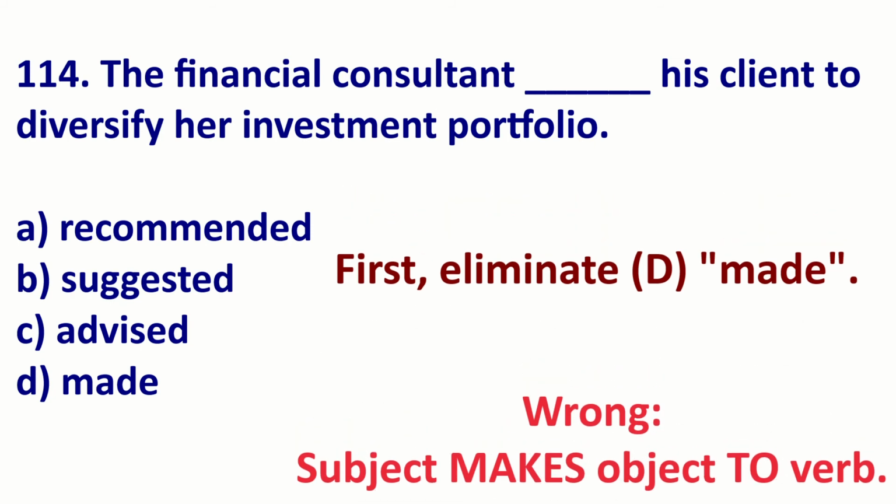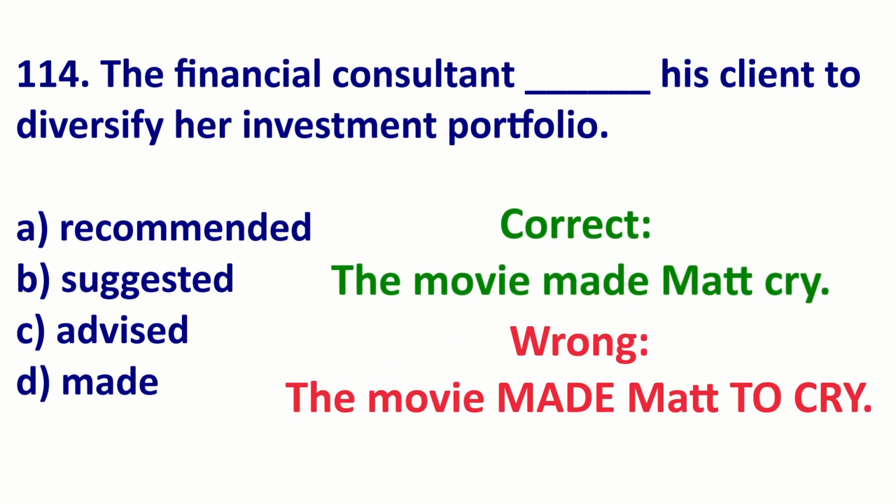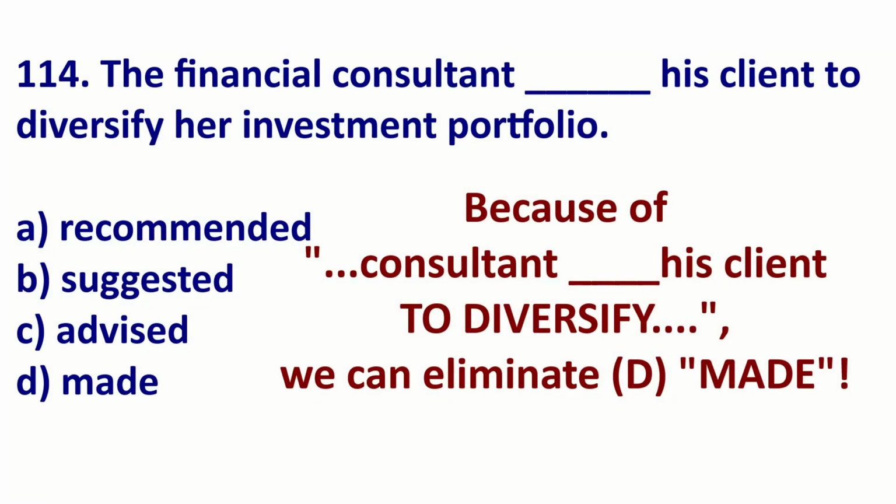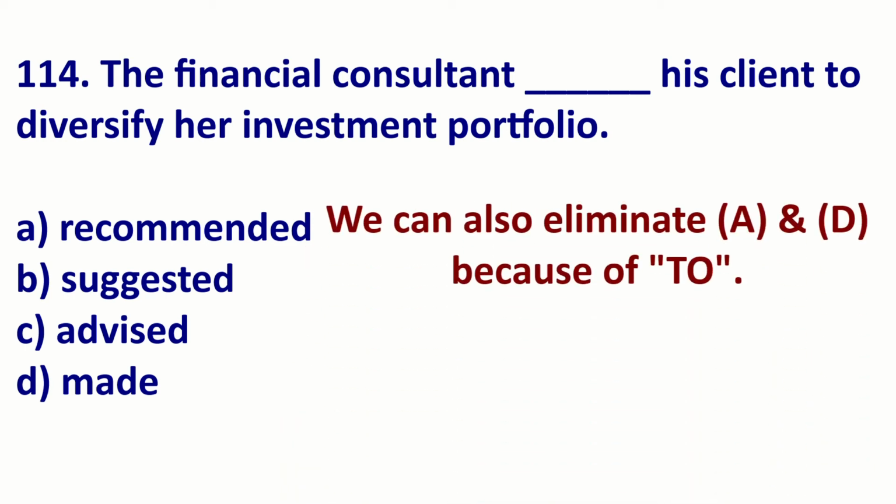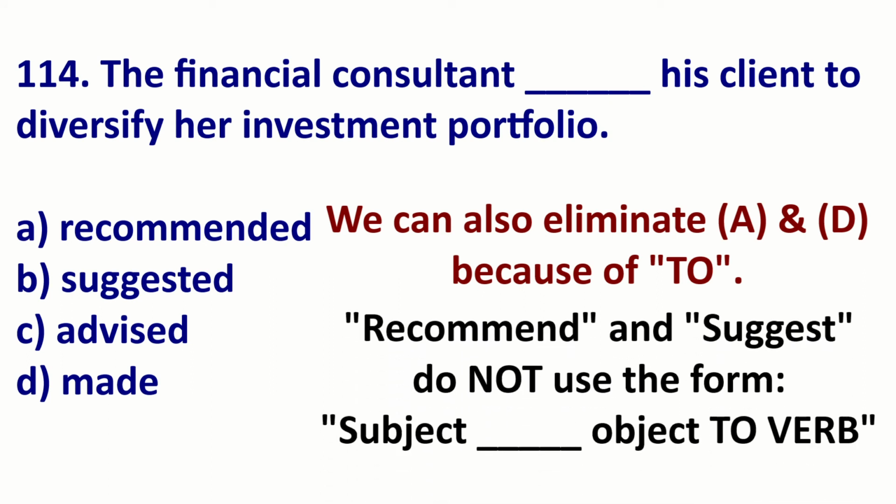For example, the movie made my friend cry, not the movie made my friend to cry. So because of to, we can eliminate make. And also because of to, we can eliminate recommend and suggest.